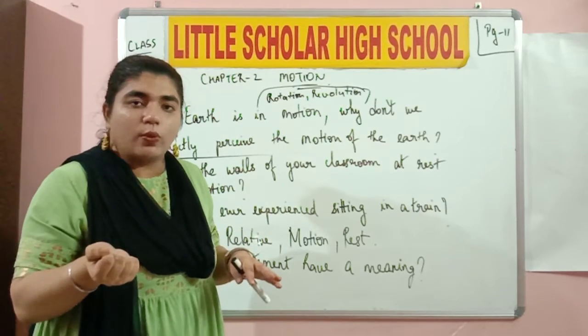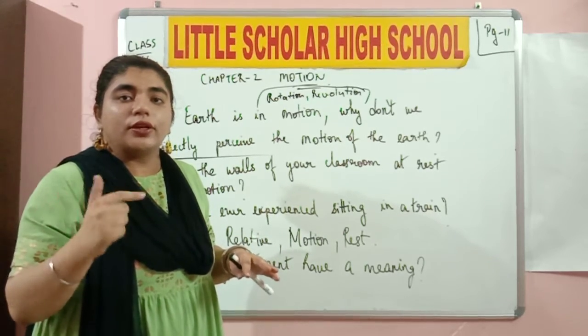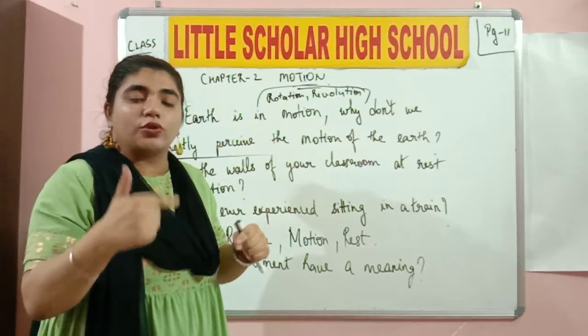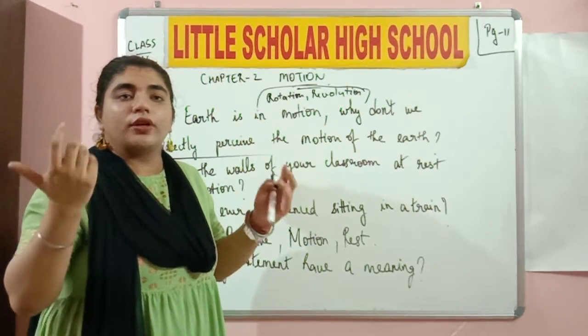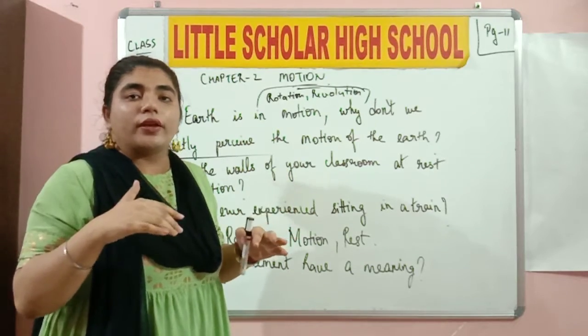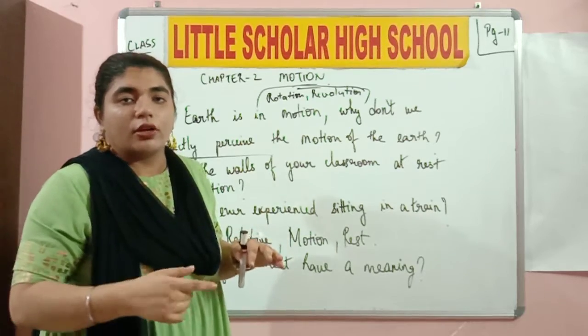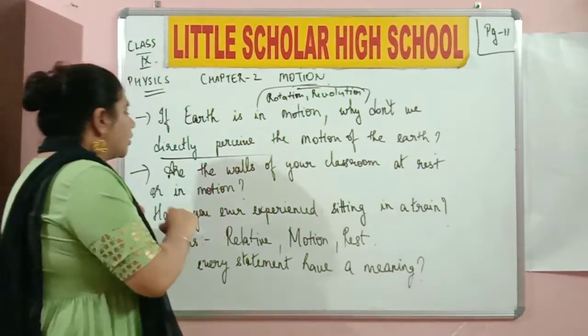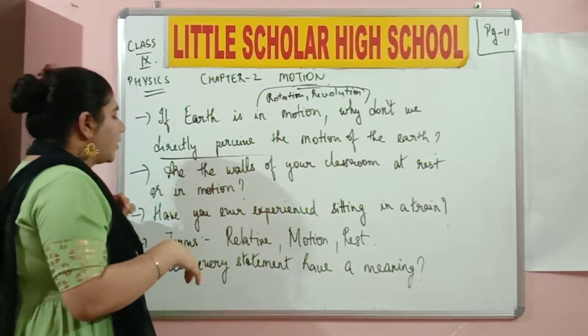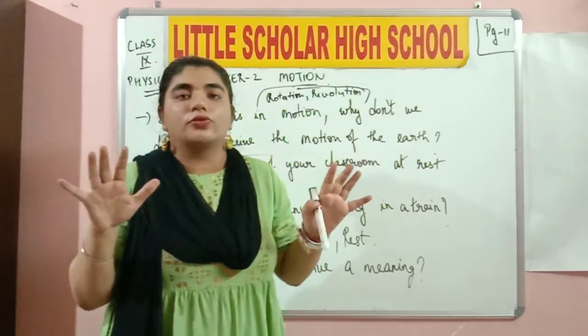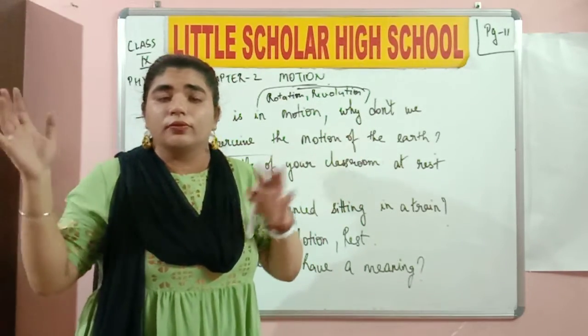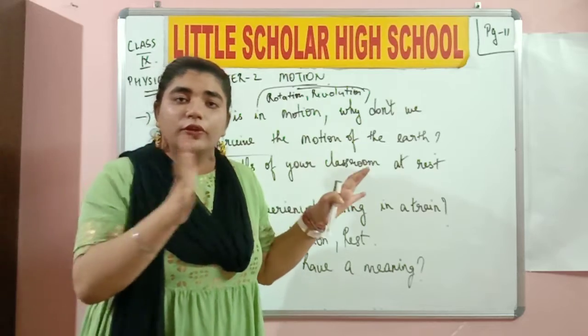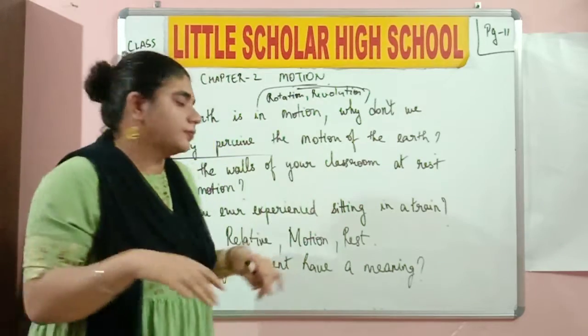Also the gravity is one reason. Also, it is the constant speed and the motion of the earth which is not going to let you understand whether the earth is spinning or not. Okay, so this is one point. So are the walls of your classroom at rest or in motion? Are the walls of your house at rest or in motion? Are they moving? No, right? Is the building moving? No, they are at rest.